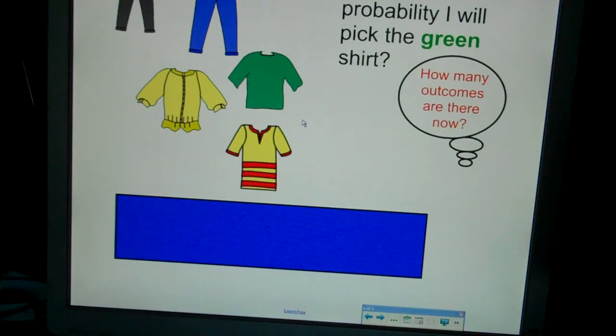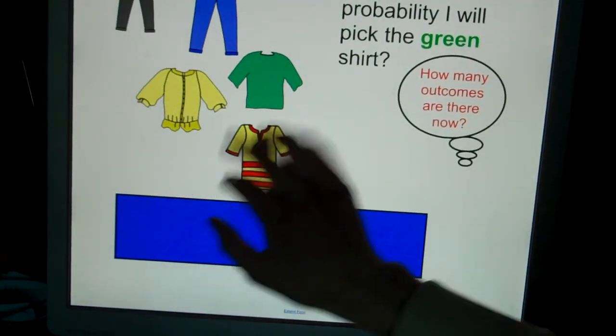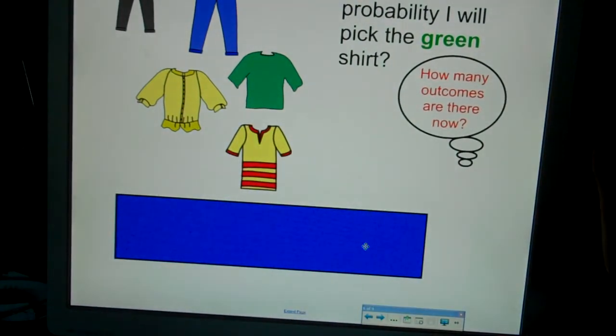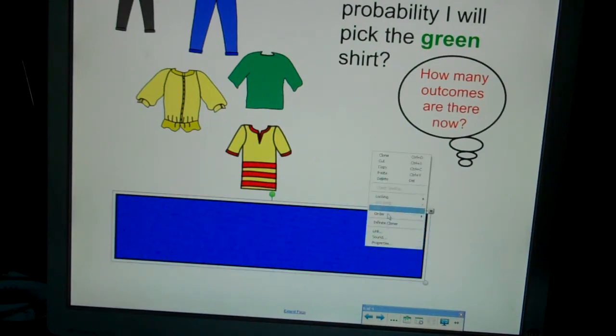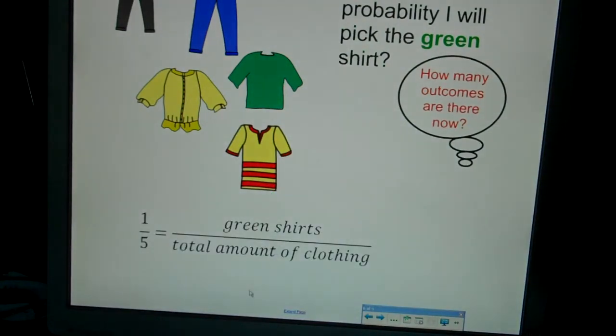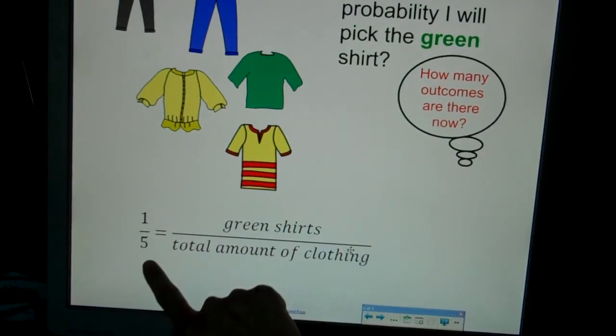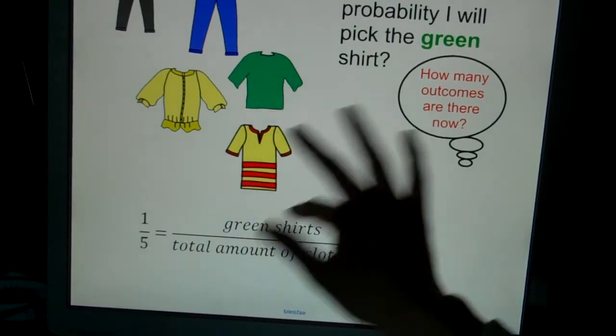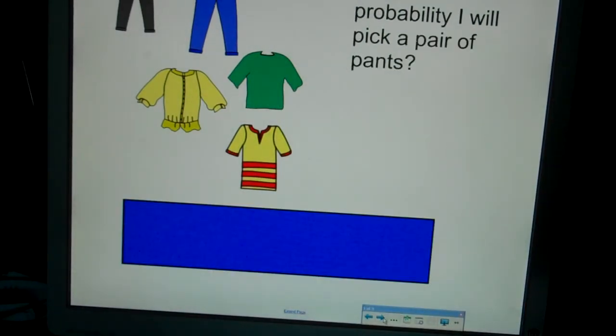So how many outcomes are there now? There's 5. I have 2 pairs of pants laying on my floor, and I have 3 shirts laying on my floor. If I just reach down out of bed as soon as the alarm goes off, what's the probability I'm going to get that green shirt? It's going to be 1 out of 5. And again, you can also write that as a percentage. 1 divided by 5 gives you 20%. So I have a 20% chance of picking the green shirt.